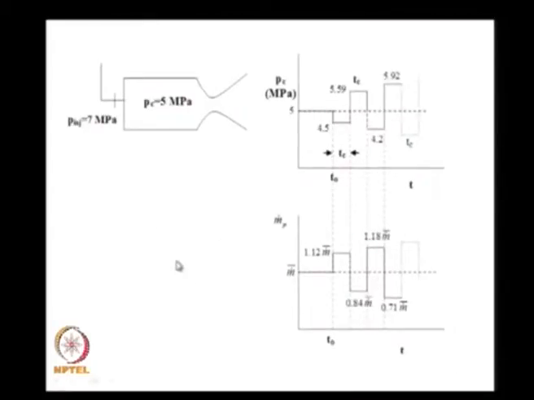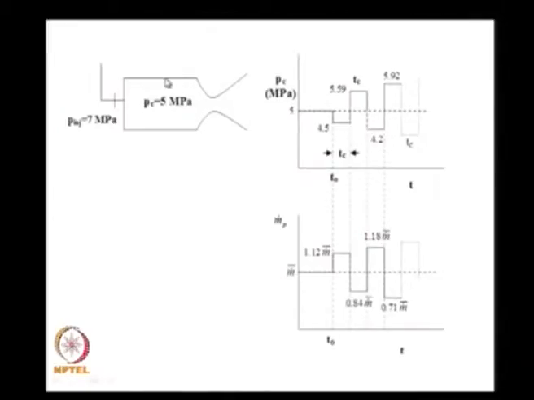We changed the injection pressure from 7.5 to 7, and when we did that, what did we find? For the same value of the combustion delay time, we started with a pressure drop from 5 to 4.5. When this happened, we had additional propellant flow, which was 1.12 times the nominal value of flow corresponding to 5, and since the flow rate is higher and it took some time to burn, when it came over here you got additional gas getting generated in the chamber, and this led to an increase in pressure.